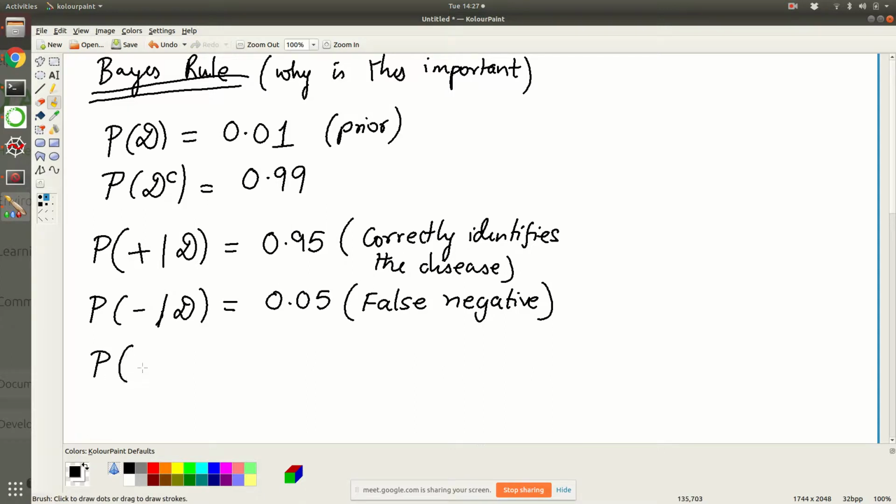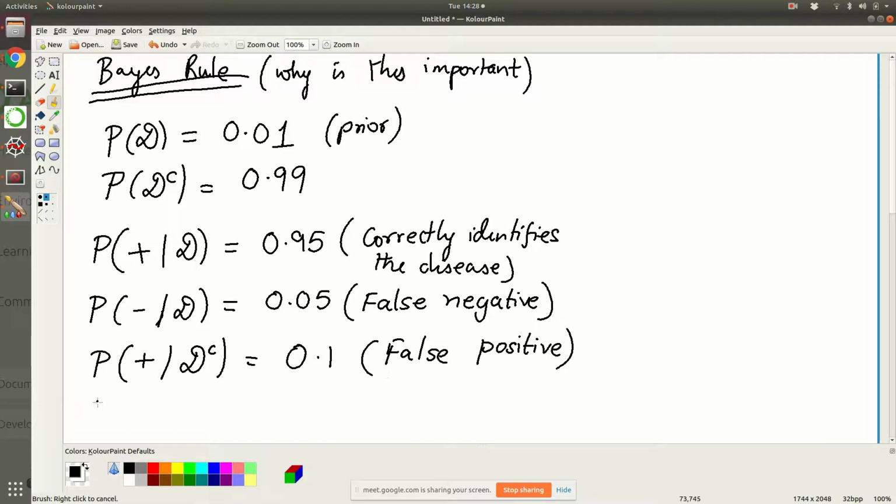So for people who don't have the disease, sometimes even though they don't have the disease, with some probability, let us say with probability 0.1, it's not very frequent, but 10% of the people who don't have the disease actually test positive. This is called a false positive. So how do we estimate this number? Basically you take lots of healthy individuals, to whom you know are healthy, you administer this test, and sometimes you will get positive, and then you can estimate the characteristic of this particular test.